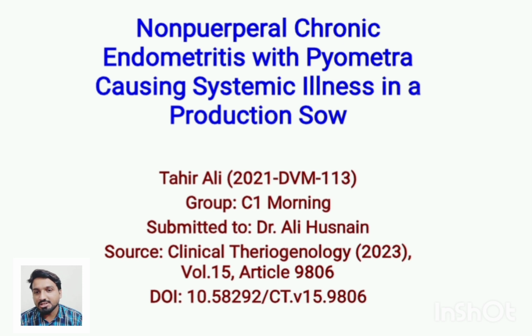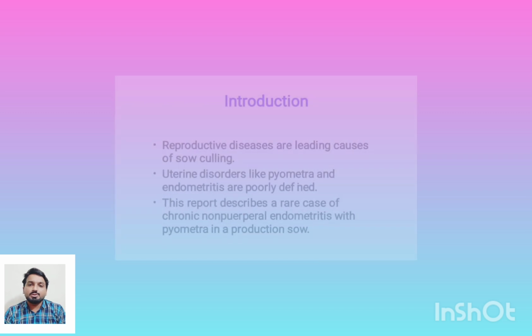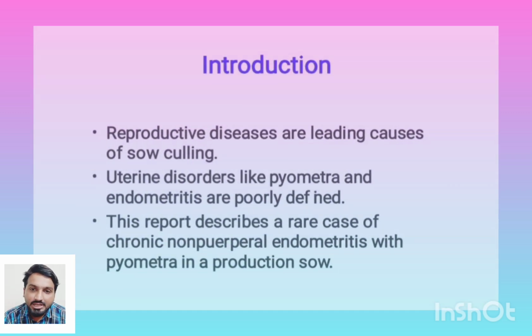Today, our presentation is about chronic endometritis and pyometra causing systemic illness in a production sow. I have extracted the material from the source Clinical Theriogenology 2023, Volume 15, Article 9806. Firstly, I want to introduce the topic of my presentation.